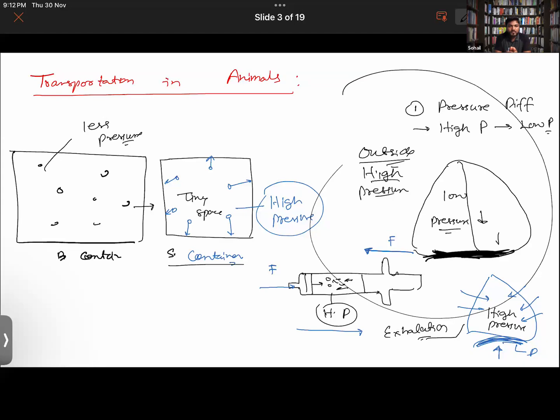Sir, I have a doubt. Sir, here in exhalation there will be high pressure as we're releasing the carbon dioxide out. But I didn't get the lower space, the less space. Which part of the respiratory system will be decreased in size when we exhale? It's both the lungs as well as the rib cage.